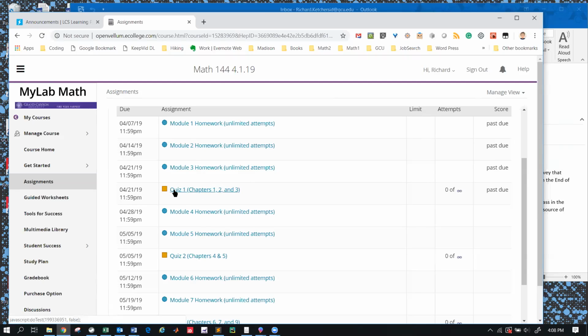Then this is also where you'll take the quizzes, okay? And the quizzes you can also take as often as you want. The late penalty there is going to be 5% per day, but I will remove that late penalty if all the homework that comes before a quiz is at 85% or above. All this is in the class guide, so that's a reason to read the class guide and understand it. There is a difference. With the homework, you can work on each problem as often as you want. Just go back to that problem.